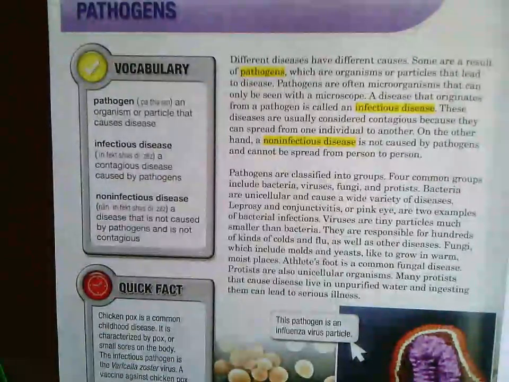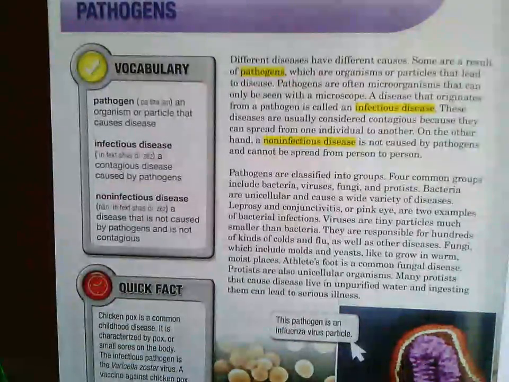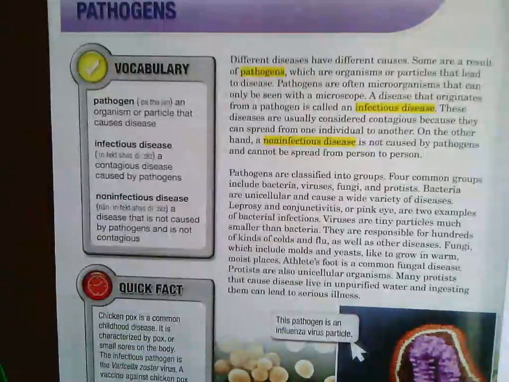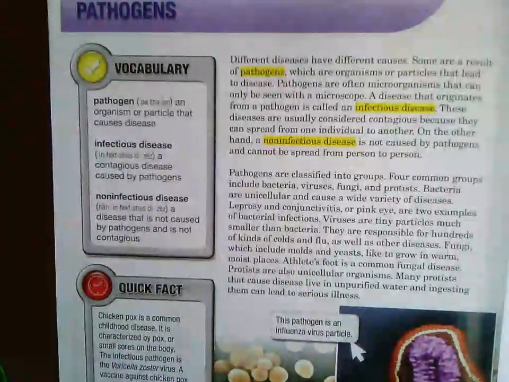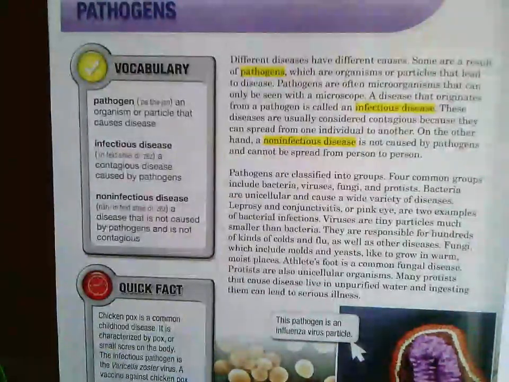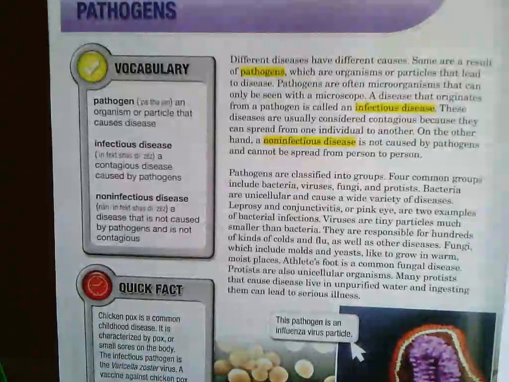Fungi, which include molds and yeasts, like to grow in, do you remember the two conditions? Warm and moist. Athlete's foot is a common fungal disease because think about it, your feet get sweaty and they're inside those socks, warm and moist. Protists are also unicellular organisms. Many protists that cause disease live in unpurified water, and ingesting them can lead to serious illness.